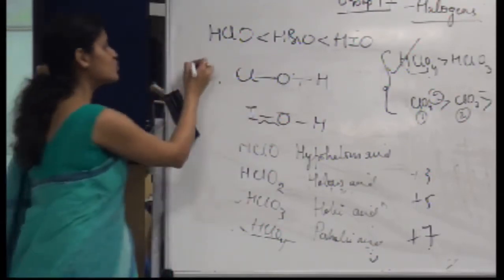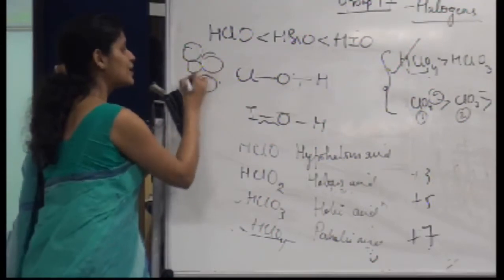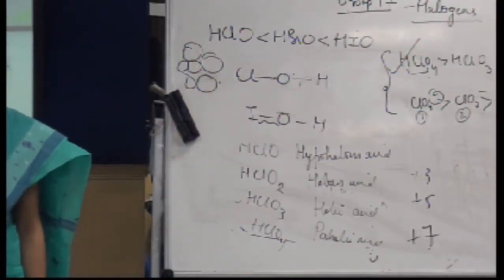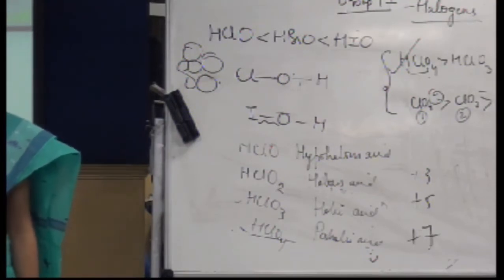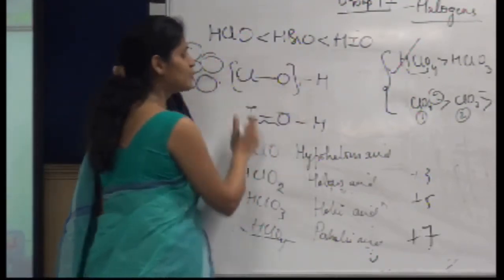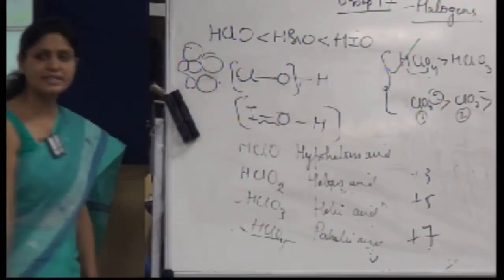Anything which is smaller in size followed by larger atoms, that bonding would be weak, right? In case of ClOH, these atoms are of comparable size as compared to this kind of species.